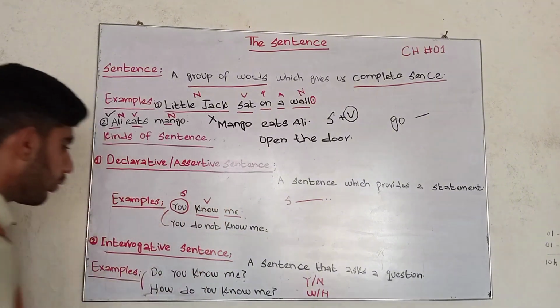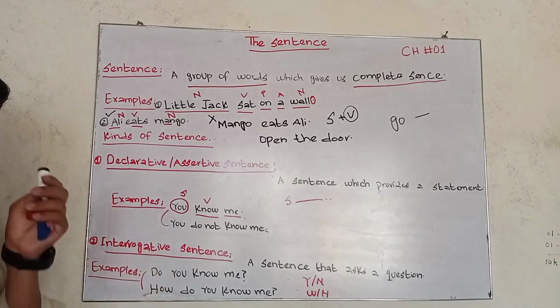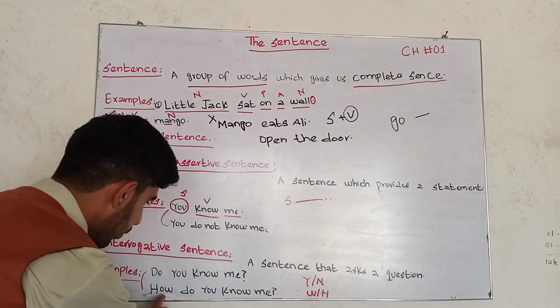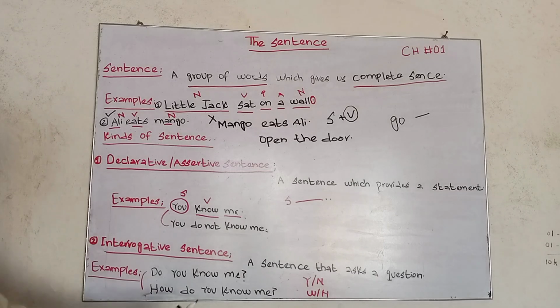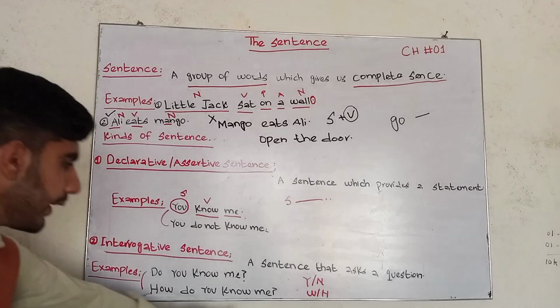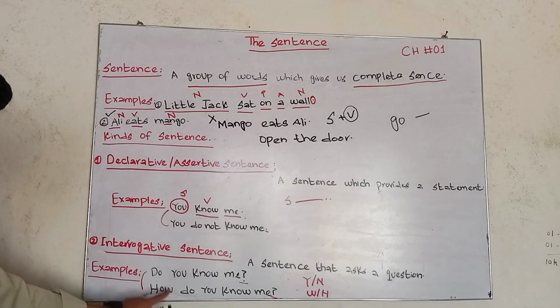For example, do you know me? Yes, I know you. These sorts of sentences give us knowledge and give us the sense according to yes and no. But the second sentence, how do you know me? This is called a WH question. Why is it called a WH question? When the sentence starts with WH words, for example what, when, who, why, and it ends on a question mark, this is called an interrogative sentence.